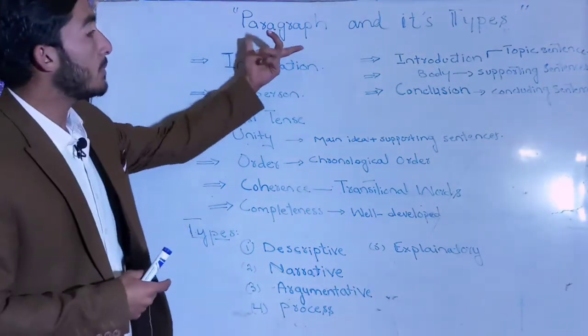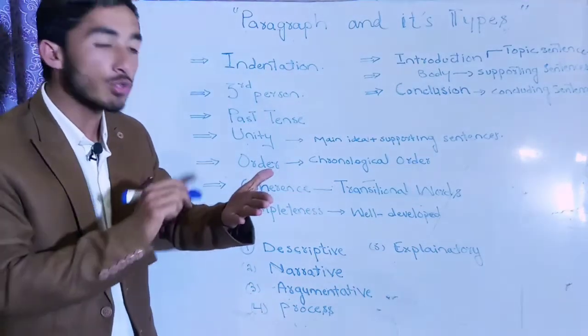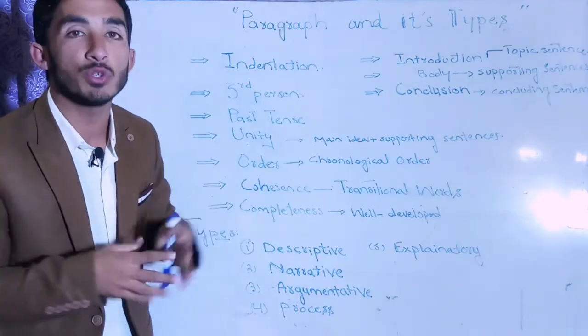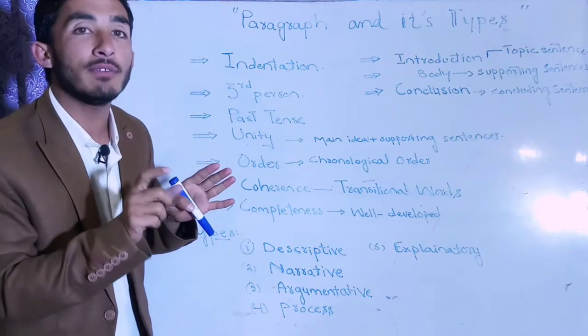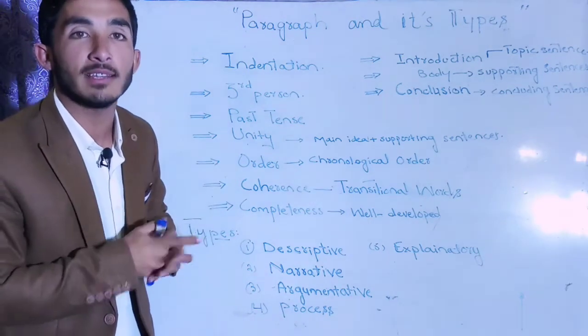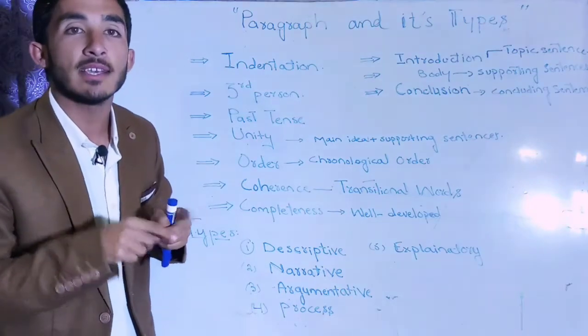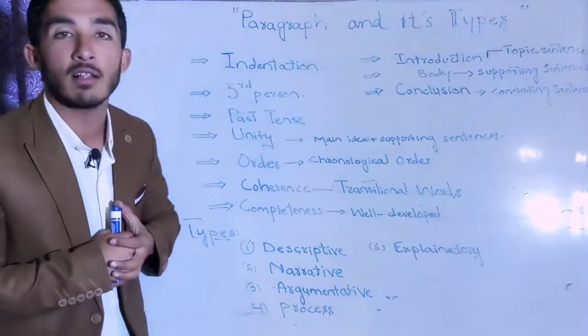So in a paragraph, the first thing we have is indentation. When you are going to write on a page or type on a computer, you would write the paragraph and leave an inch of space on the page. When you are writing by hand, you would leave an inch of space, then you would start your paragraph. That leaving of space is called indentation.